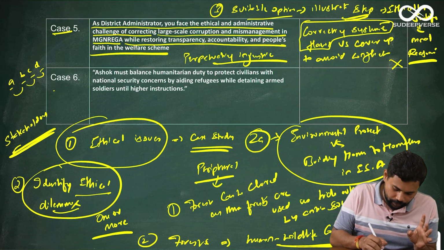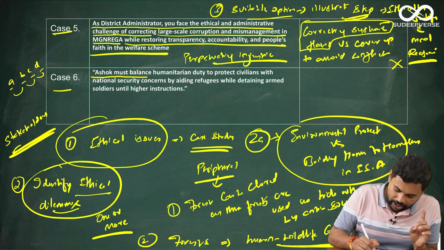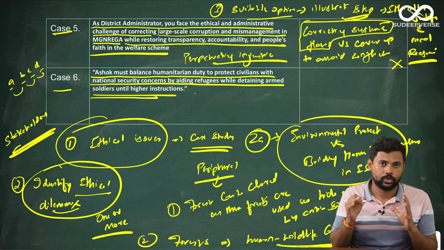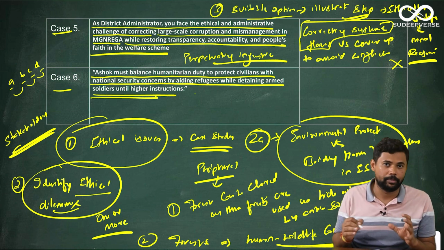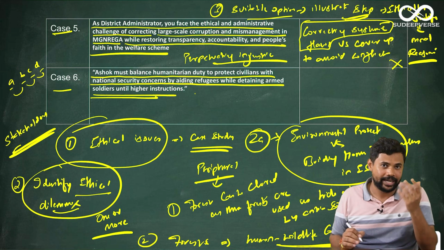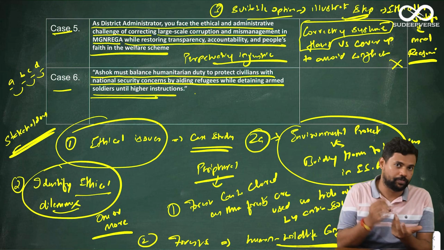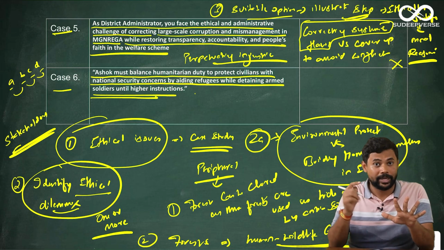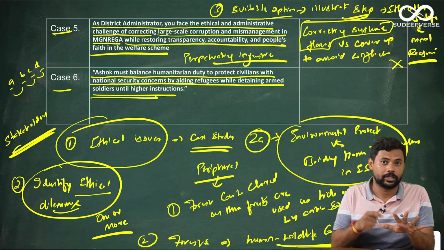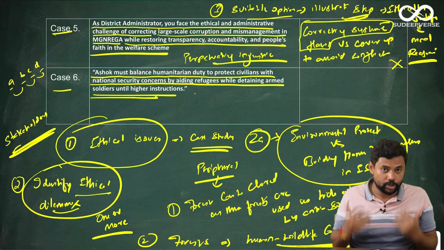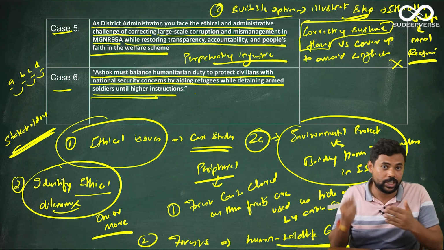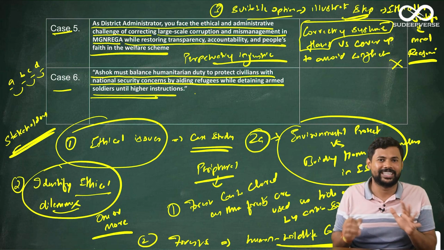Now the last case study: Ashok must balance humanitarian duty to protect civilians with national security concerns by aiding refugees while detaining armed soldiers until higher instructions. In this case study, Ashok is a divisional commissioner in one of the districts in Northeast India, and because it is a border district, there is an influx of refugees. The refugees are mainly children and women, but there are also some armed insurgents among them. Should he allow the refugees to come in? Should he stop them, or allow only women and children in while stopping the armed insurgents? What are the steps to be taken? That is what this entire case study is talking about.